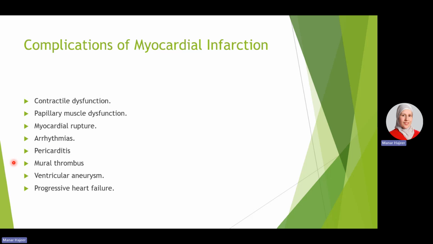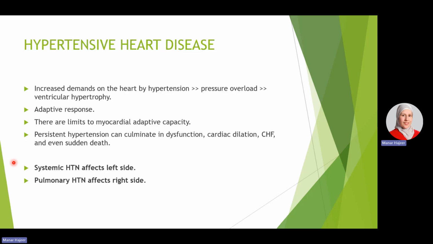Ventricular aneurysm dilatation can occur as a consequence of transmural infarction of the heart with time. The heart wall will dilate and thin. And also the progressive development of heart failure following myocardial infarction.